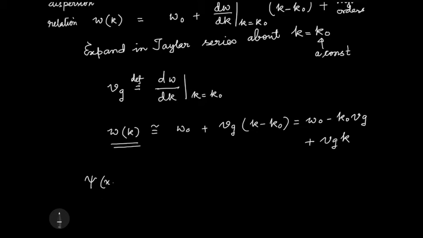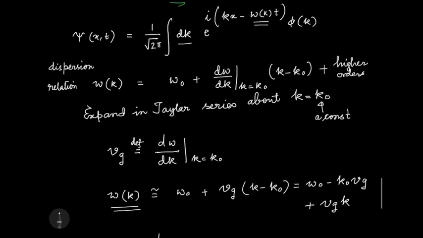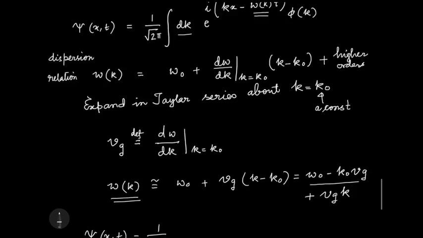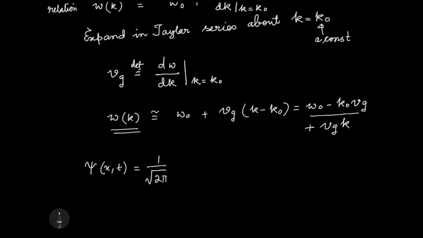So psi at x and t is 1 by root 2 pi, and I will get these two as constant terms. Omega k is multiplied by t, so those things that do not have any k dependence can come out of the integral.